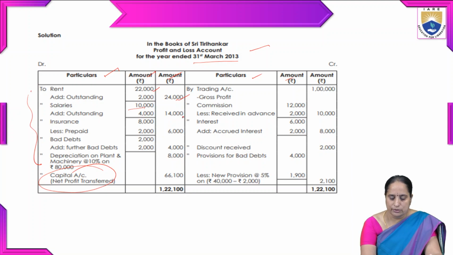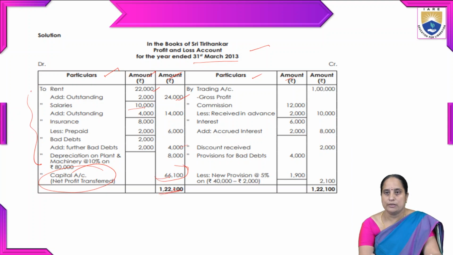So here we got 14,000. Then insurance 8,000. From that we have to subtract 2,000, then the amount should be 6,000. Bad debts 2,000. For that we have to add further bad debts, so 2,000 plus 2,000, 4,000. And depreciation on plant and machinery at the rate of 10% on 80,000. So that is 88,000. If you add up all these things, whatever amount we got, this is net profit. So total amount is 1,22,100.